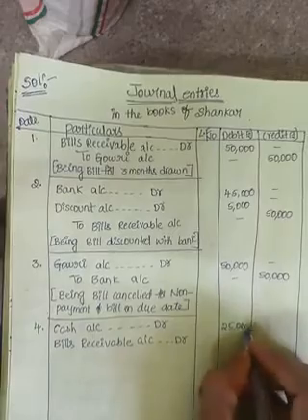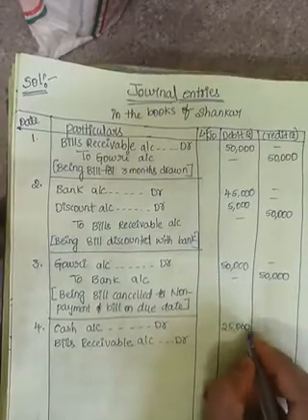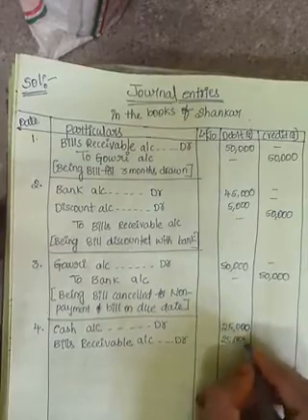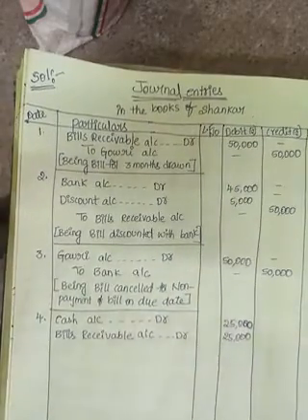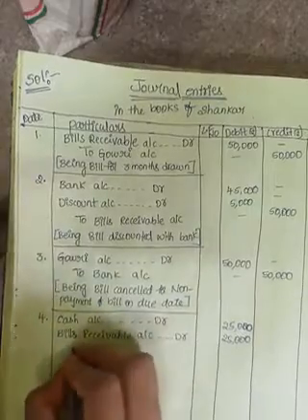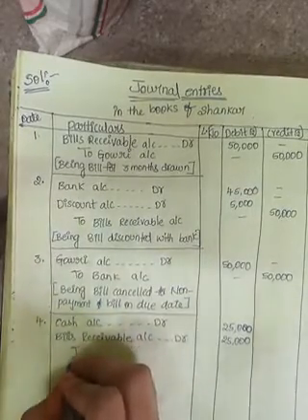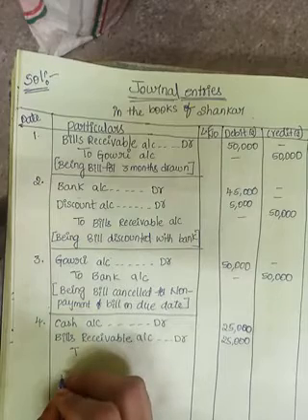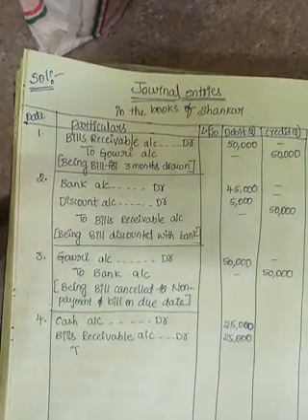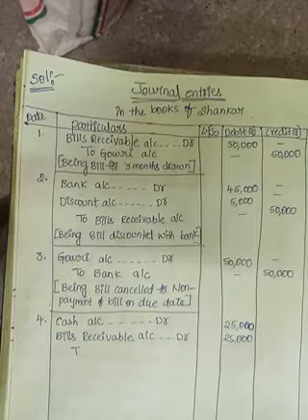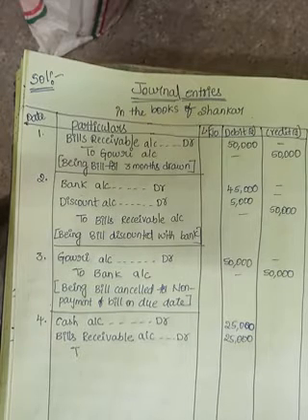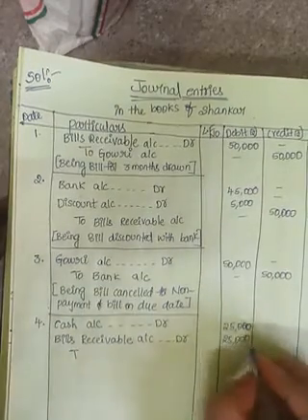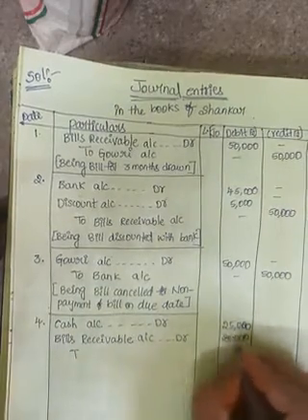For the remaining amount, rupees 25,000. Total is 50,000. To Gauri account. So here bills receivable, don't write the amount here.